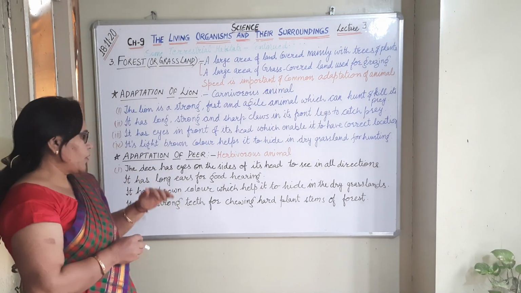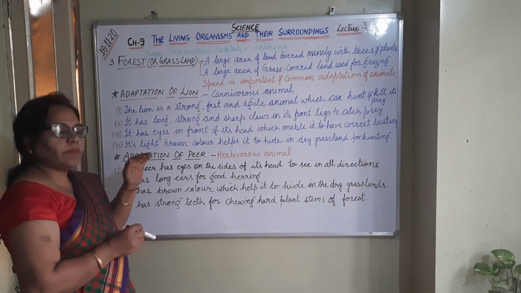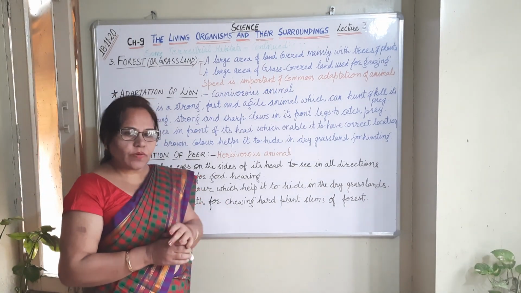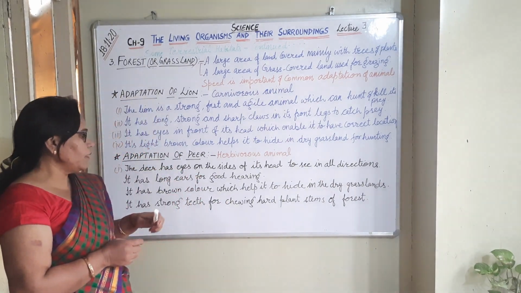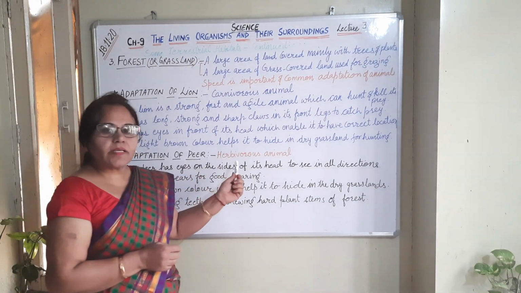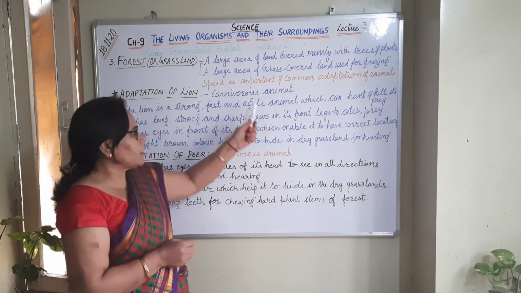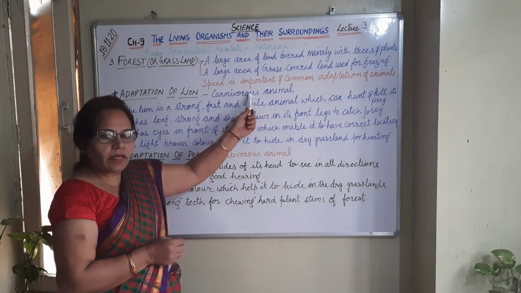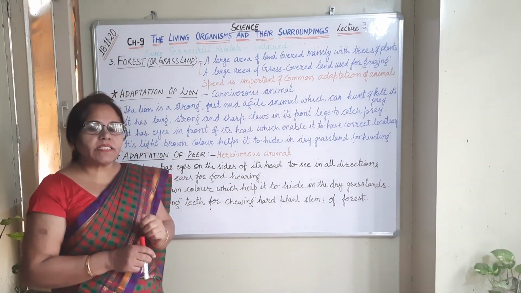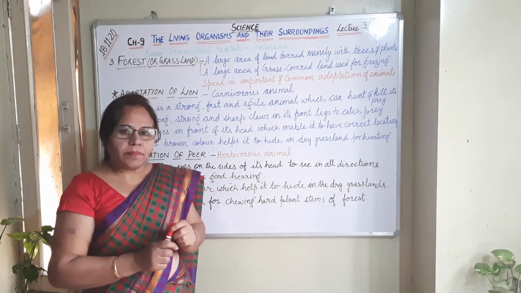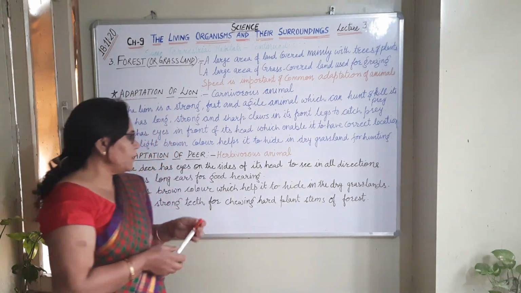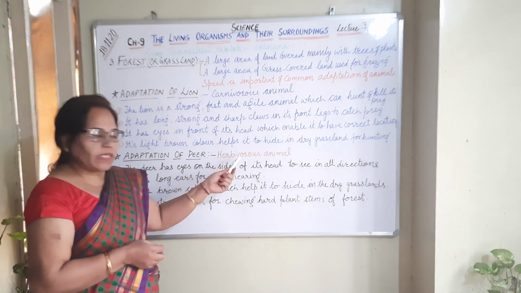Let's discuss some special features present in the deer also. Deer is also one of the important animals found there. When we talk about deer, we find that deer is a herbivorous animal. In the lion we learned it is carnivorous, but deer is a herbivorous animal which usually eats plants and plant products like fruits, stems, leaves, etc. It usually eats the parts of the plant.